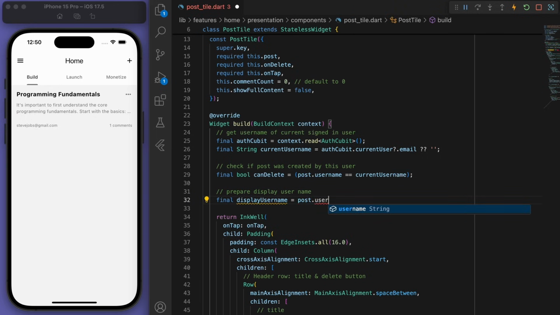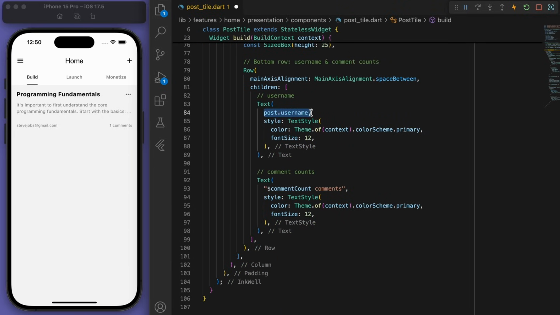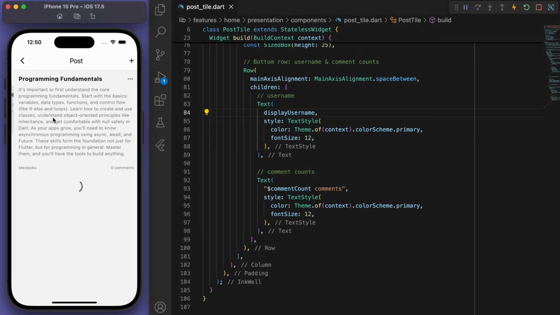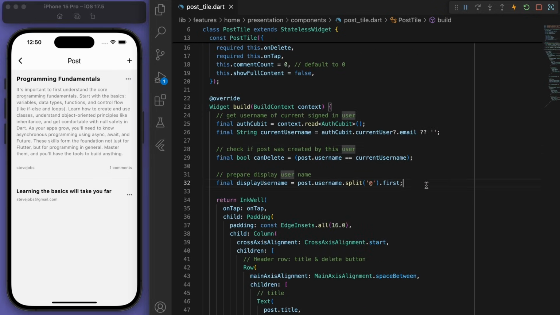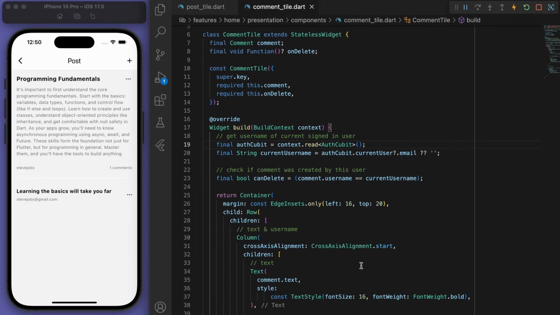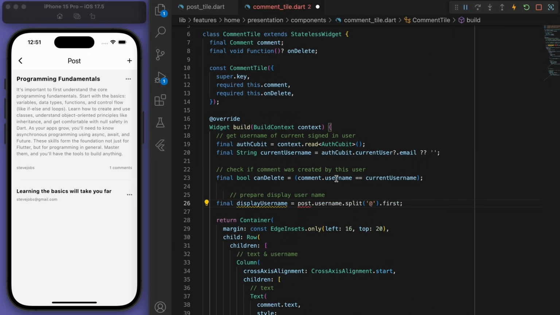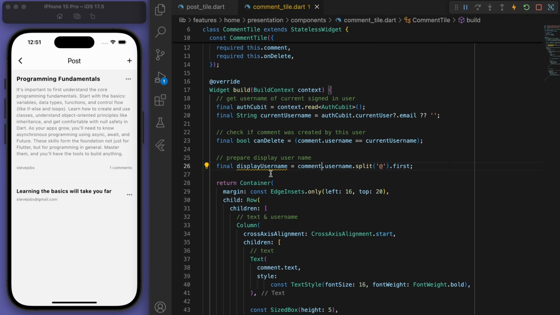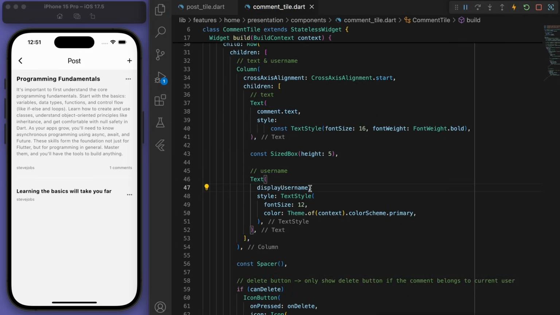But for the display username, let's just get everything before the @ sign. Nice. And we're going to do the same thing for the comment tile. So I'm going to copy this. And do it for the comment. Cool.